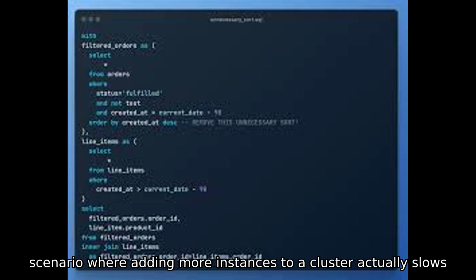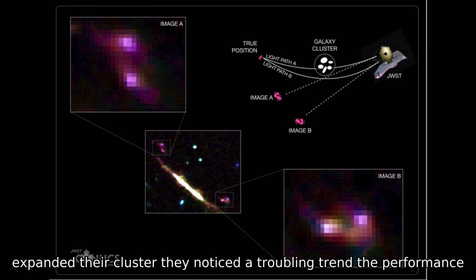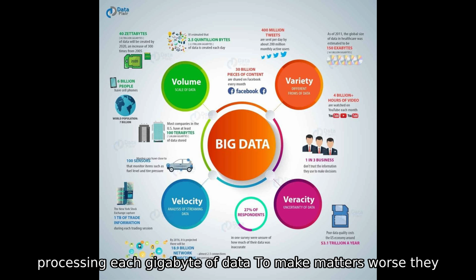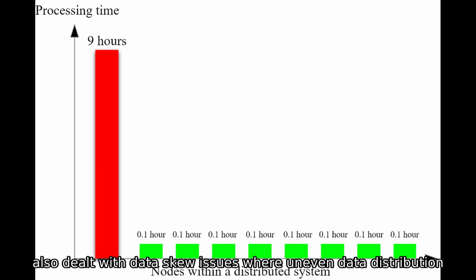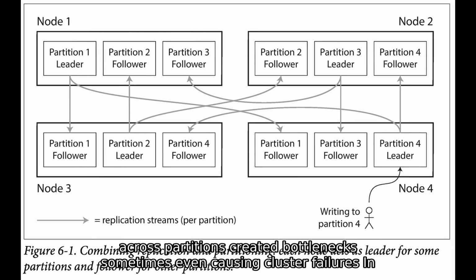Imagine a scenario where adding more instances to a cluster actually slows down performance. That's exactly what Nielsen's team faced. As they expanded their cluster, they noticed a troubling trend. The performance per instance began to decline, leading to increased costs for processing each gigabyte of data. To make matters worse, they also dealt with data skew issues, where uneven data distribution across partitions created bottlenecks, sometimes even causing cluster failures.